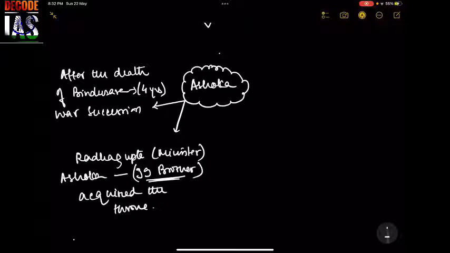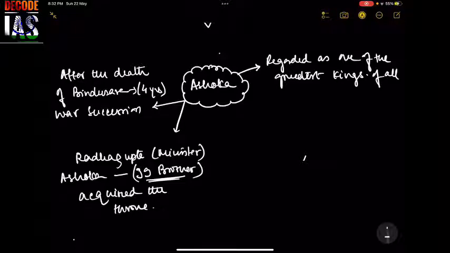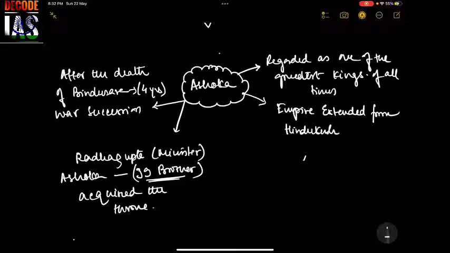All right. He is regarded as one of the greatest kings of all times. During Ashoka, his empire extended from Hindu Kush to Bengal and Kashmir to the Nepal Valley. So you see, almost the entire subcontinent was under his control.